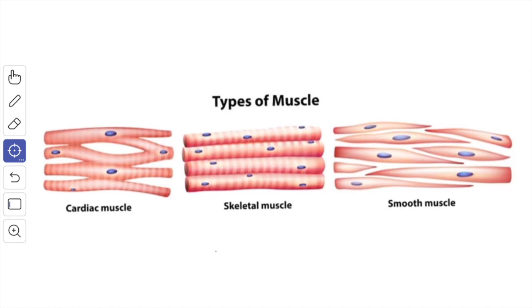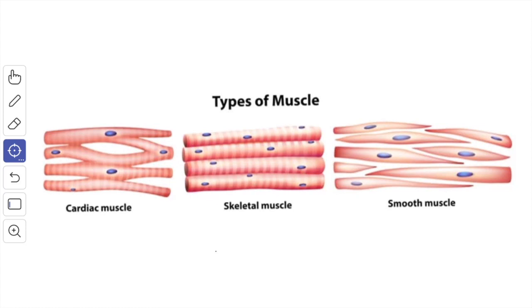From the histological structure, there are three types. You have the skeletal muscle, the smooth muscle and the cardiac muscle. The skeletal muscle is present mainly in the limbs and in relation to the body wall. Because of its close relationship to the bony skeleton, it is called the skeletal muscle.